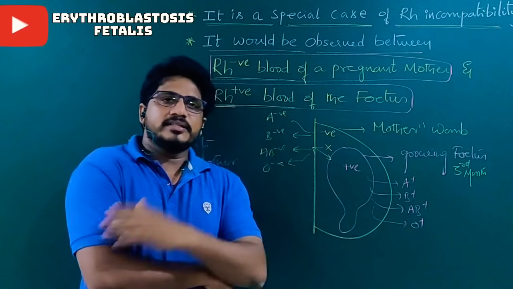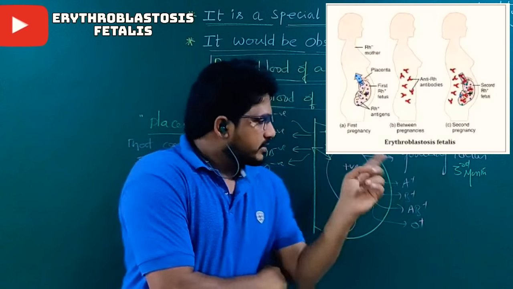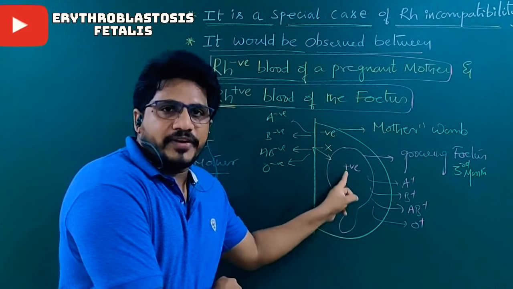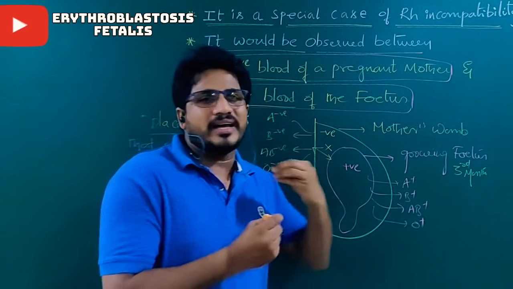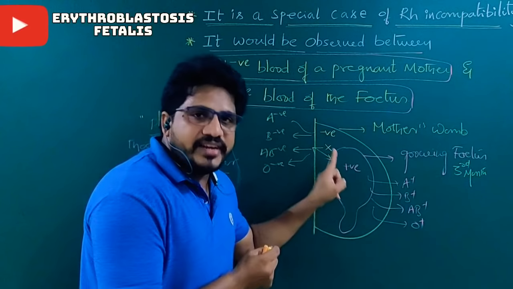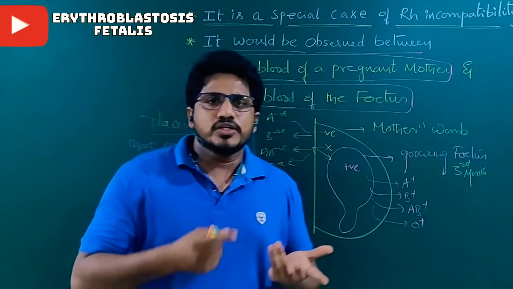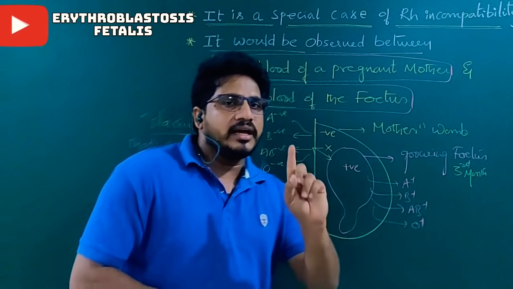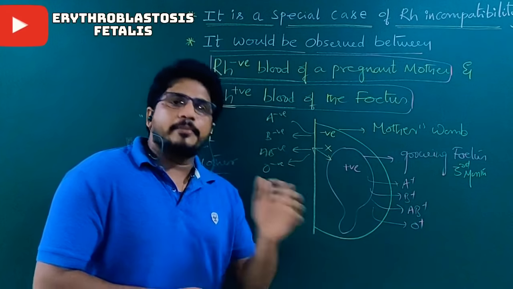Why? Until 9 months, the mother's blood and fetus blood do not contact. If there is no contact, these antigens will not pass into the mother. Whose antigens? Rh antigens are present in the fetus. That's why it is called Rh positive. Such antigens are absent in the mother. That is why the mother belongs to the Rh negative group. As these two bloods are not contacting, the fetus antigens do not pass into the mother's blood. The mother's blood does not develop any antibodies, so antigen-antibody reactions don't occur until the fetus grows and goes for delivery. When the fetus is fully developed, the delivery process happens.